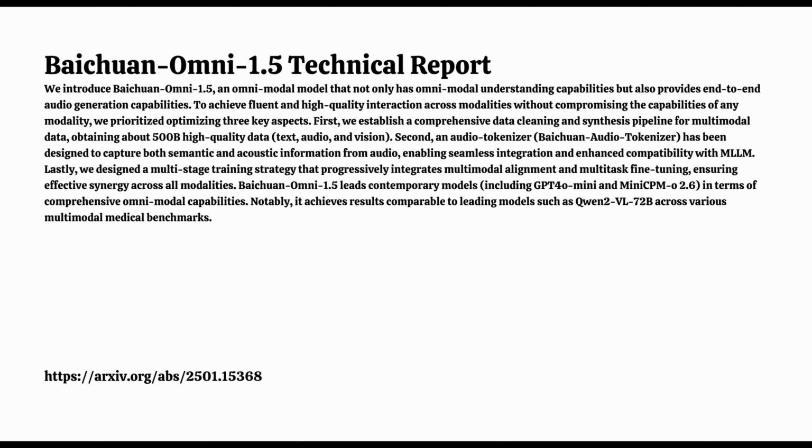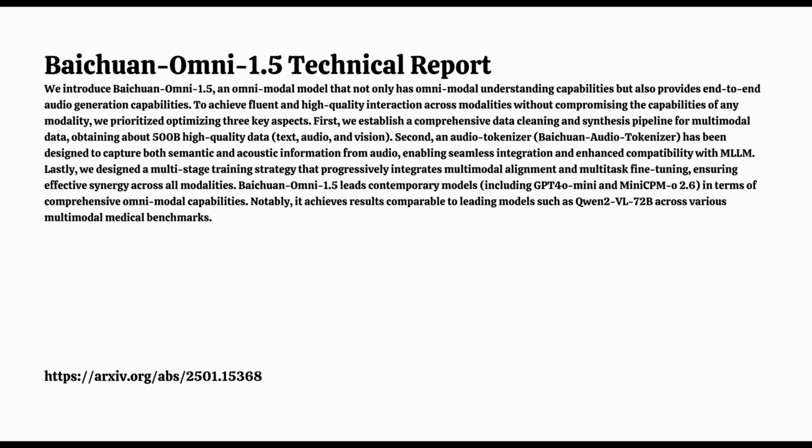Open source models allow for much broader access and collaboration, especially when you compare them to some of the proprietary models that are out there, like GPT-4, and even the name Baichuan means 100 rivers. And the report explains that that name really reflects this idea of inclusivity, bringing together the best of open source AI development. And if you look at figure 1 in the report, it gives a really good visual representation of how Baichuan Omni 1.5 stacks up against some of the existing models out there.